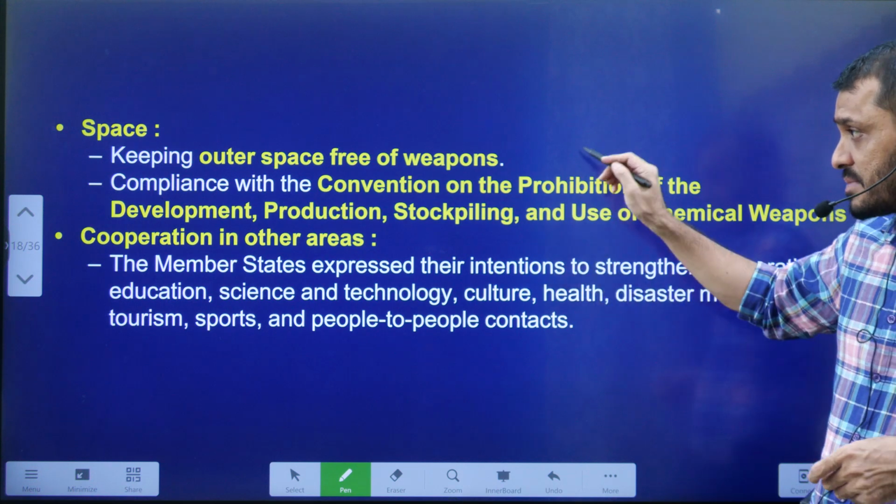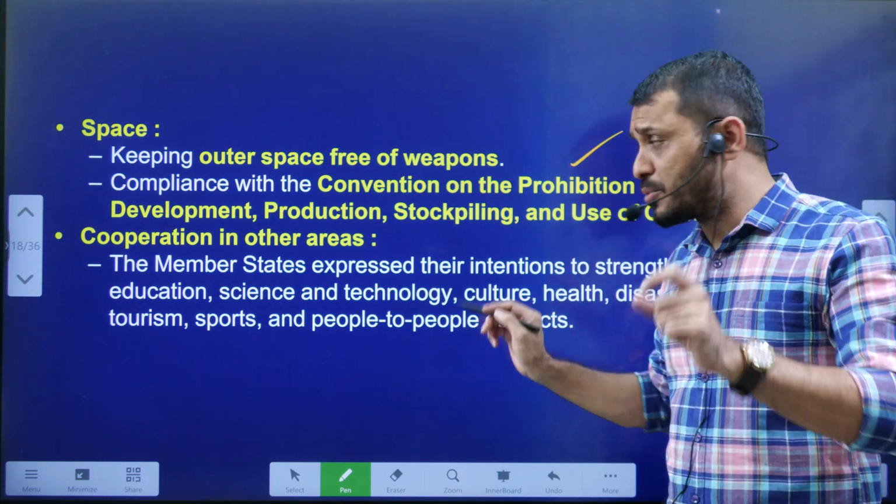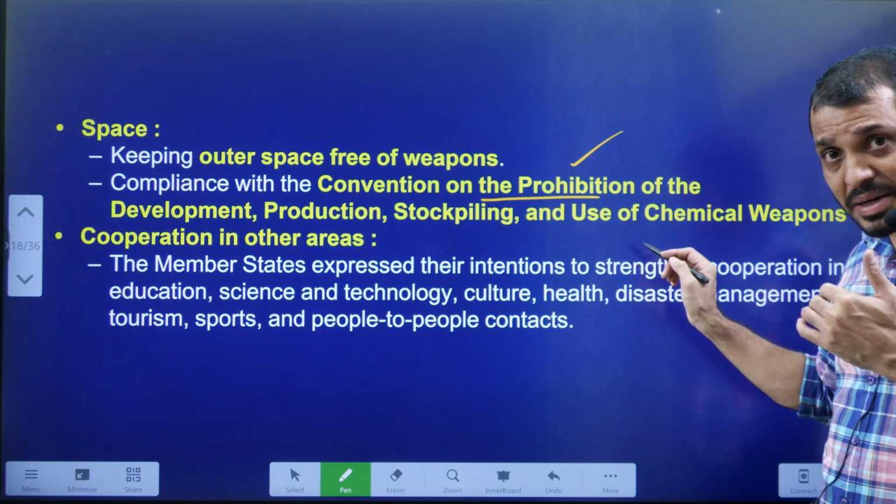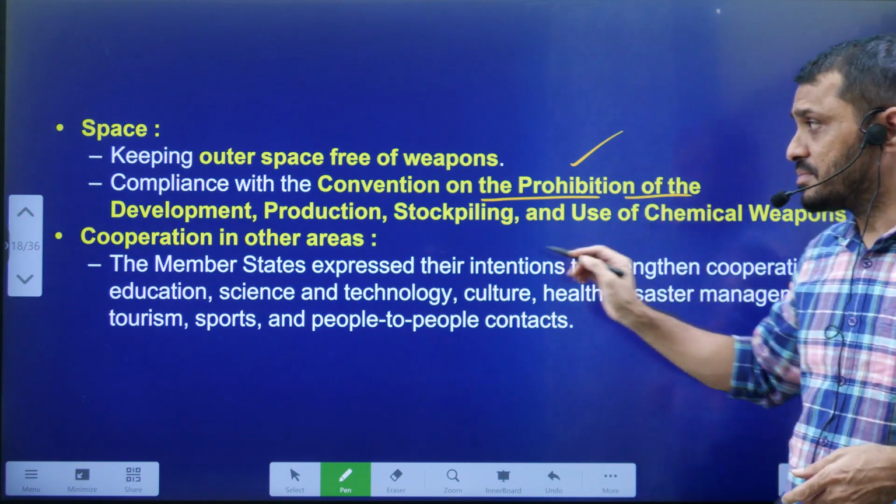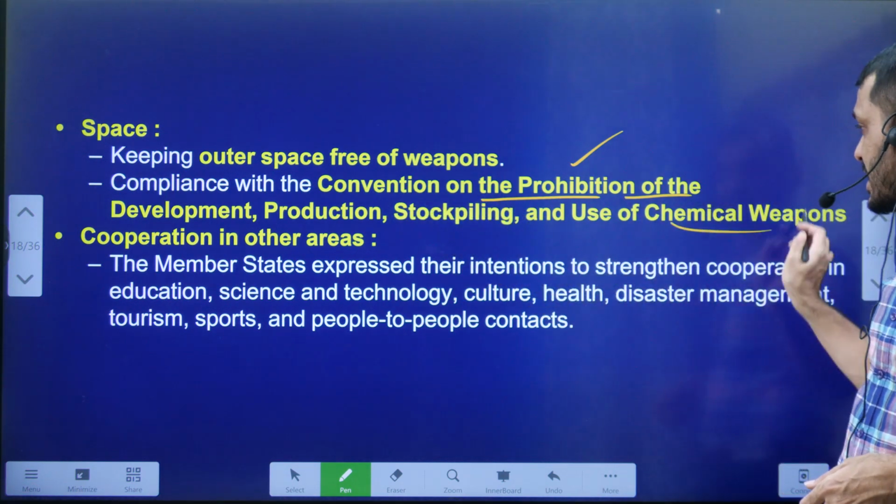With respect to space, member countries are completely supporting the ban or prevention of the development and production of chemical weapons.